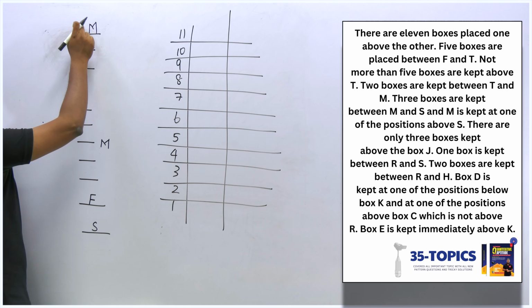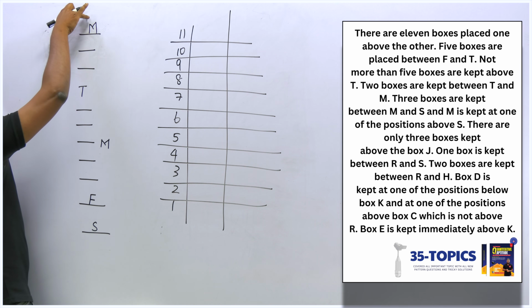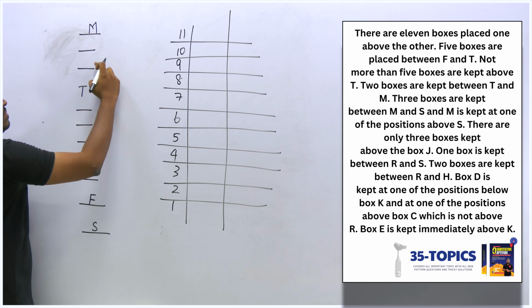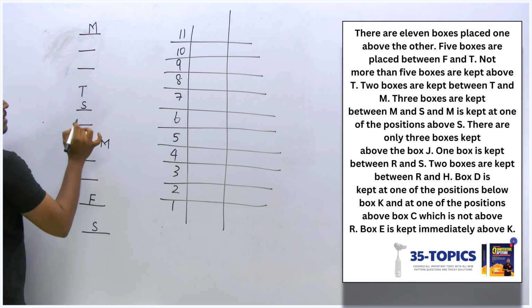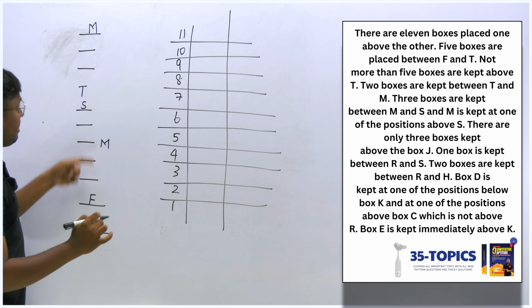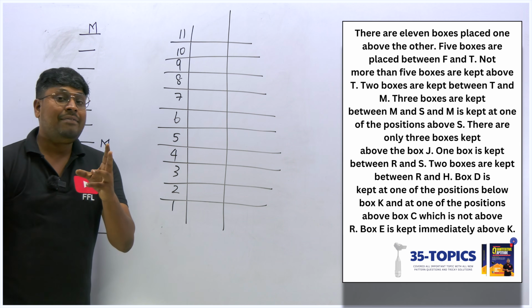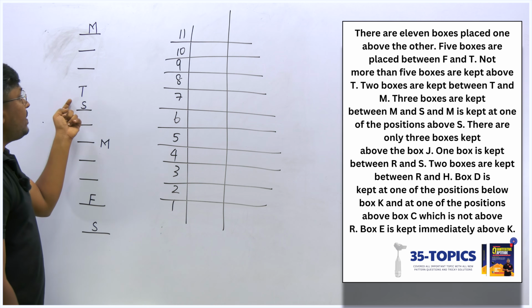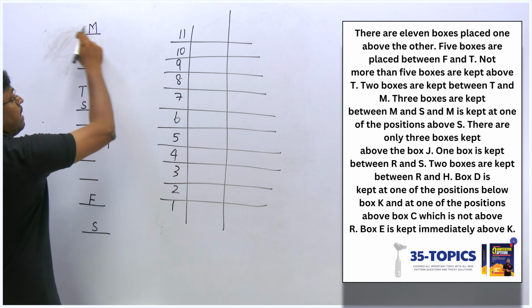In case I fix M here, we can't put the box above it, because we already know that above S it should be M. So 1, 2 and 3, this is the possible way. So totally between M and S itself we are having 2 possibilities. Let me try to fix here. Okay, let's take M at the top, right?